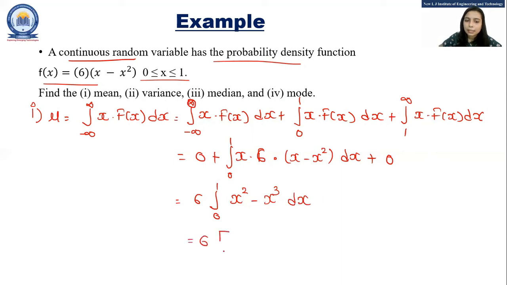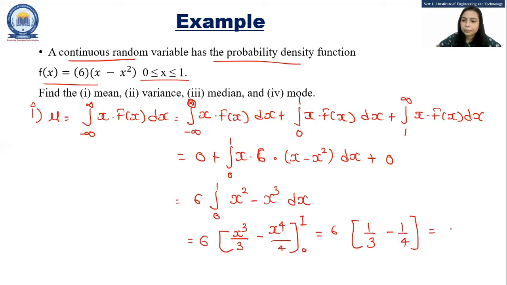The integration of this is x cube upon 3 minus x raised to 4 upon 4, with lower limit 0 and upper limit 1. So 6 into (1 by 3 minus 1 by 4), that becomes 6 into 1 by 12. So the answer for the mean is 1 by 2.